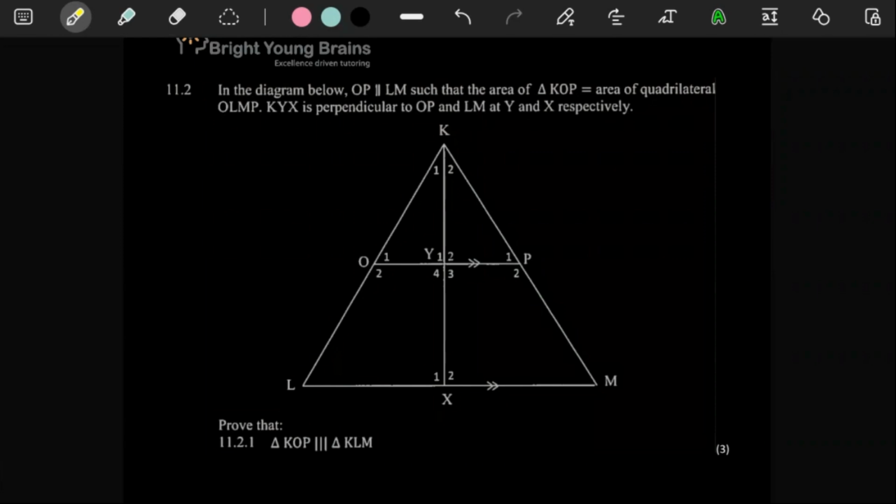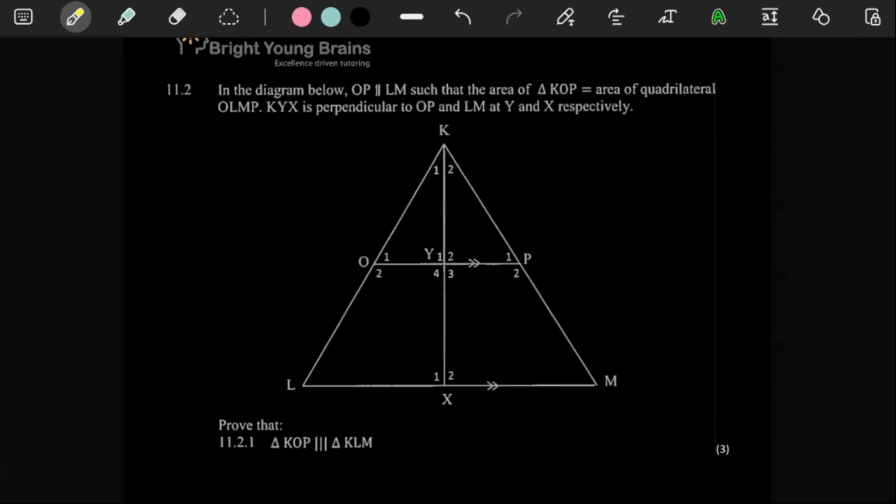And they also said that those lines are parallel such that the area of triangle KOP is equal to the area of quadrilateral OLMP. Yeah, that just looks weird.